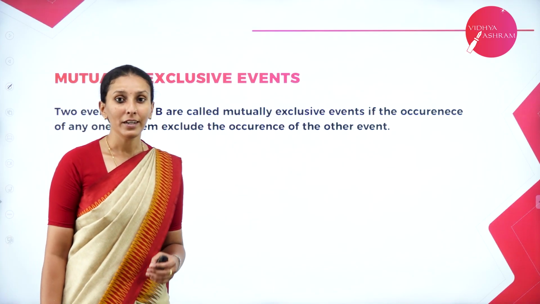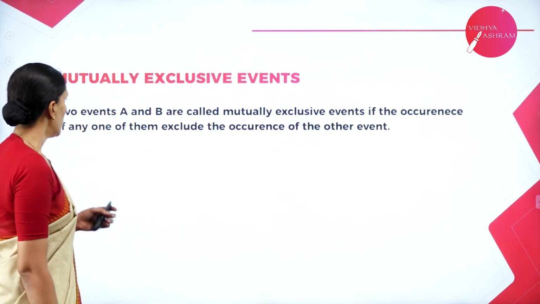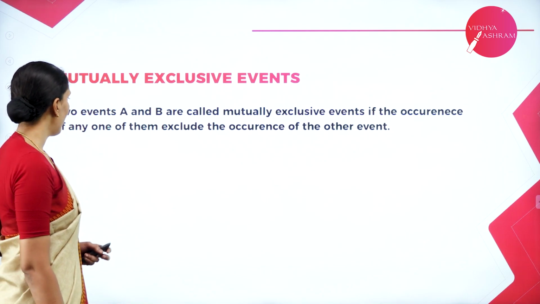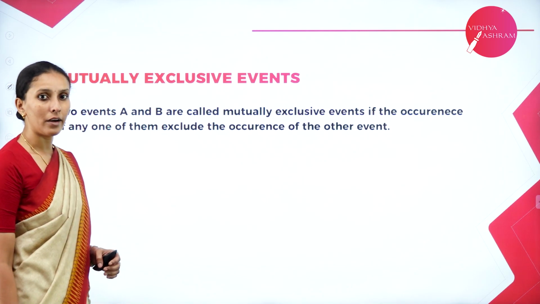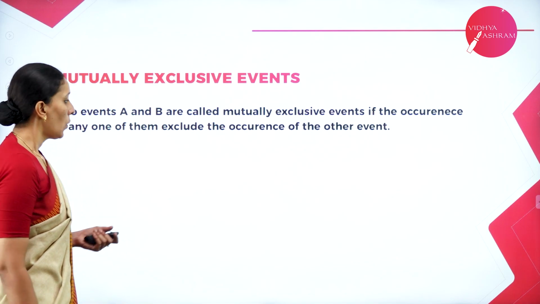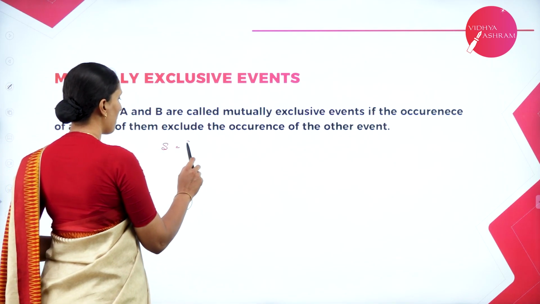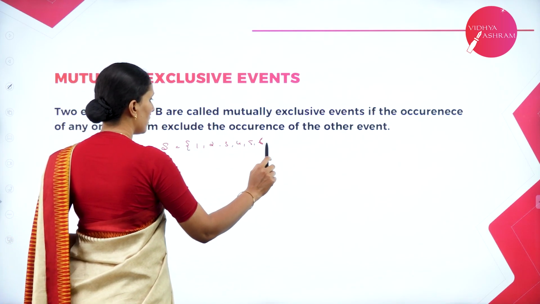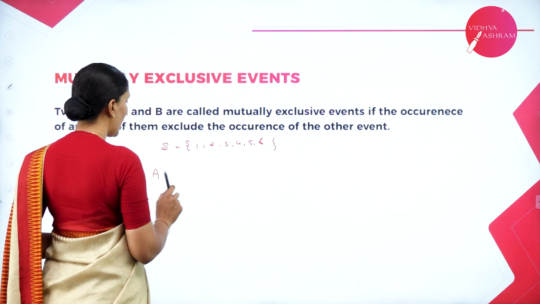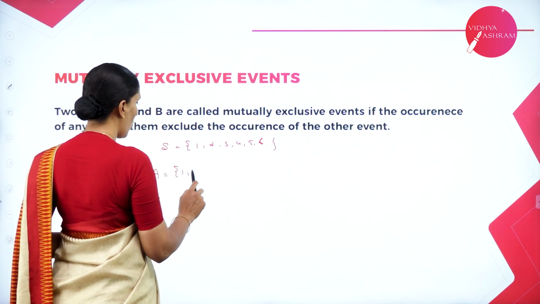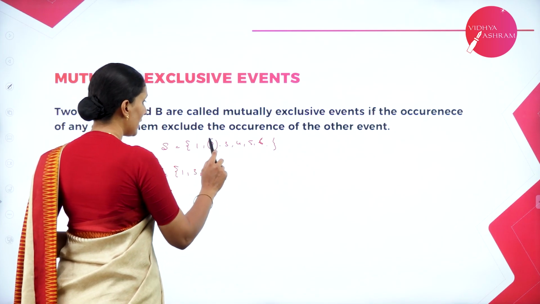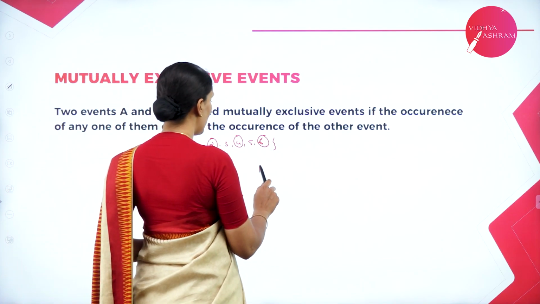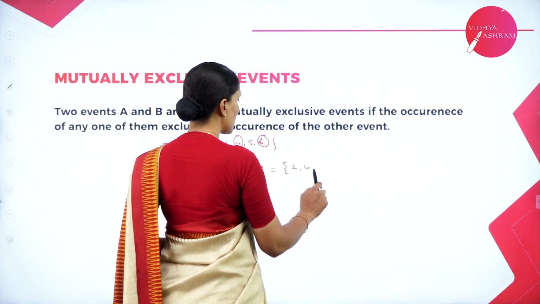Next one is very important, mutually exclusive events. Two events A and B are called mutually exclusive events if the occurrence of one of them excludes the occurrence of the other. For example, when a die is thrown, we know the sample space is 1, 2, 3, 4, 5, 6. Let A be the event of getting an odd number. When I say getting an odd number here, obviously the even numbers are completely excluded. So the other event can be written as 2, 4, 6.